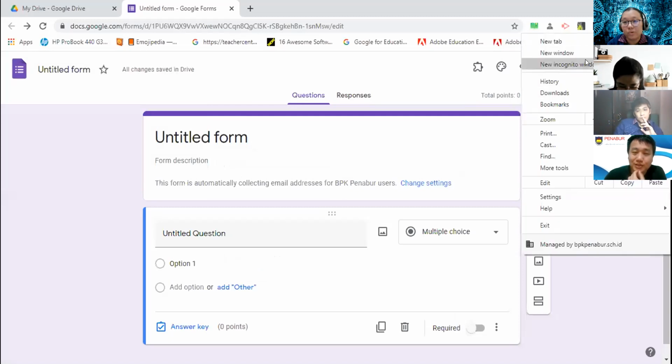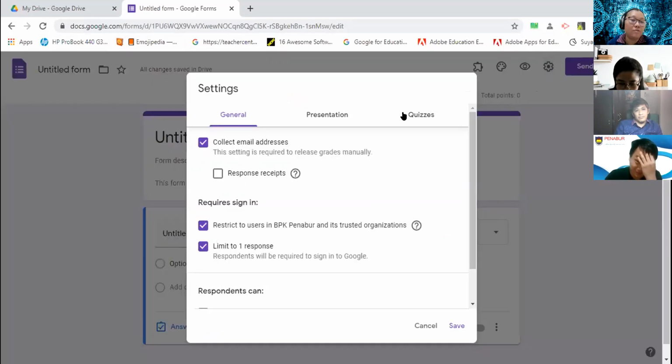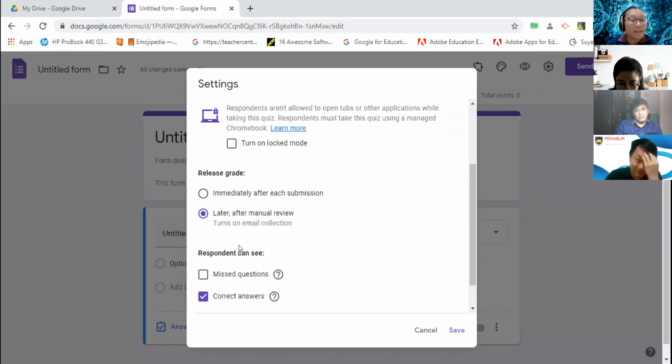There's also this one, the virtual OS. Yeah, correct. Another one, yeah, this is the incognito window. They can do this one, then find the answer, and then try to answer that in the real form. We try to minimize that, even though we cannot, because this Google Form is not in the Chromebook, like I said, they can still open up a lot of tabs. They can still Google. They can still copy paste our question and then go to Google and try to find it. But maybe they will run out of time in doing that one. Yeah, maybe. I said maybe.